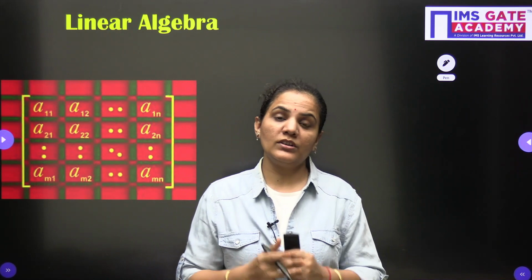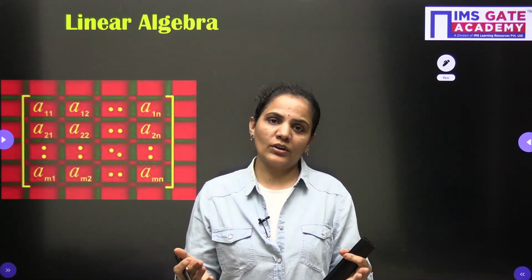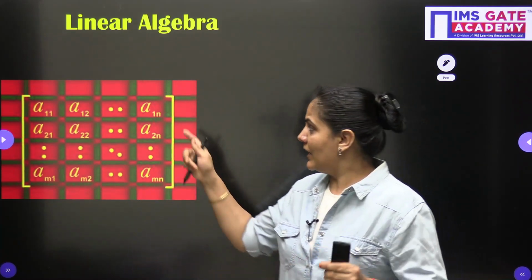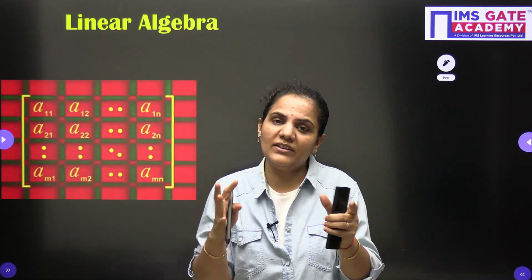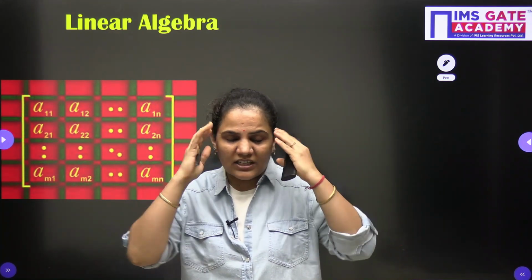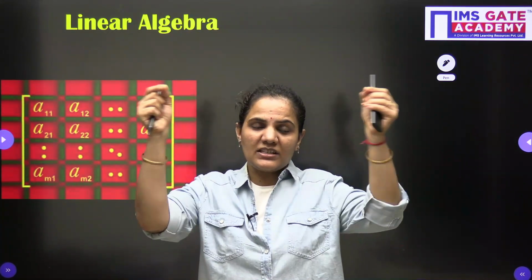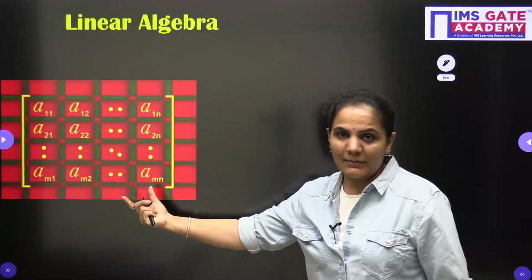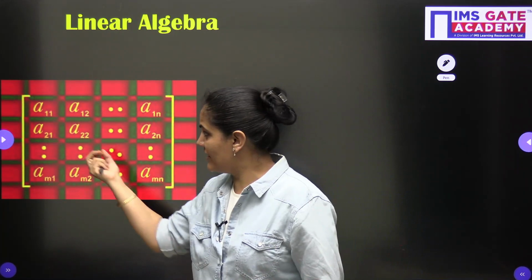If I ask you what a matrix is, you can very easily describe it: a matrix is nothing but a big bracket in which we have some elements or some numbers. When I am thinking or talking about a matrix, the image of a big bracket having some elements comes to my mind. So you can see the matrix is a big bracket having some elements.